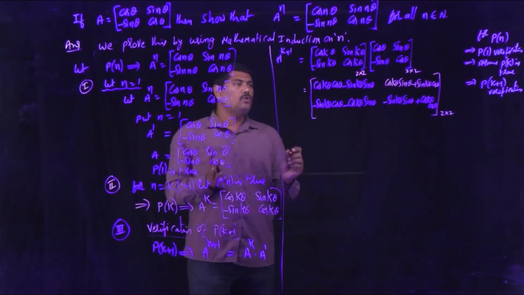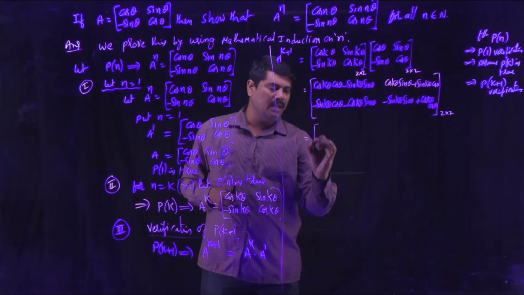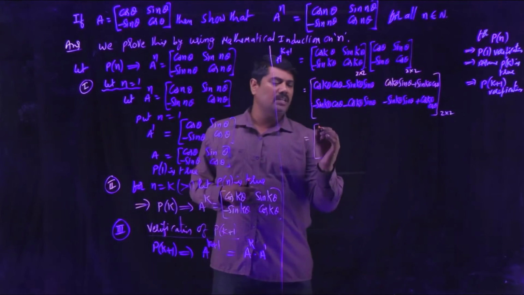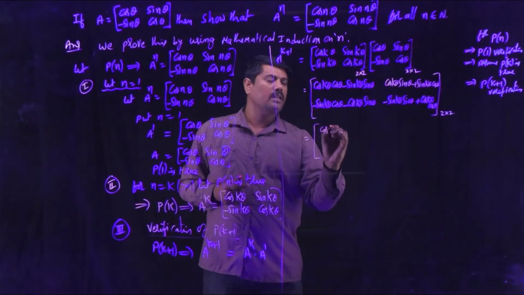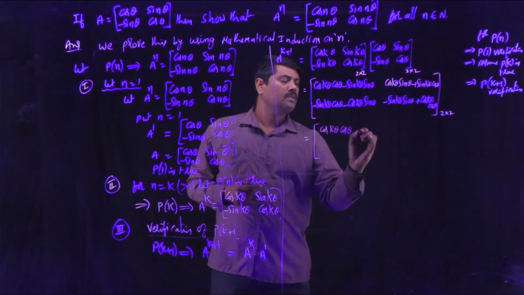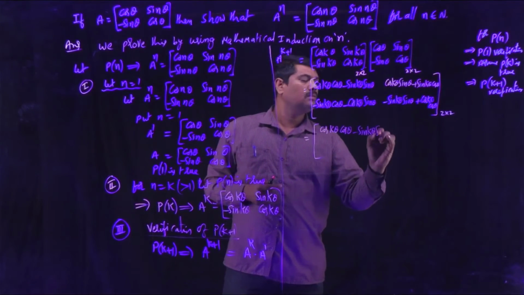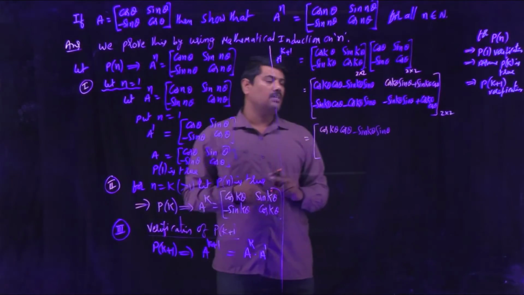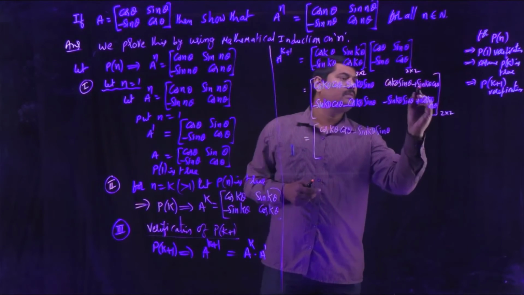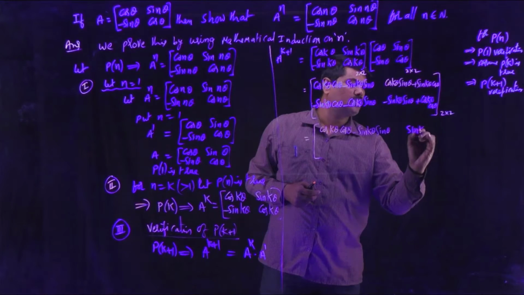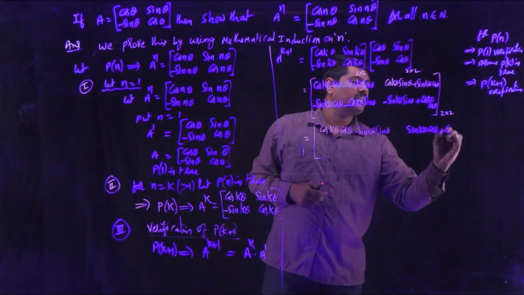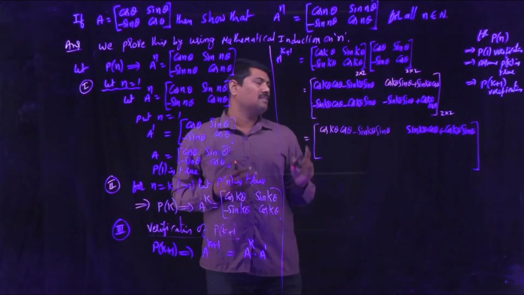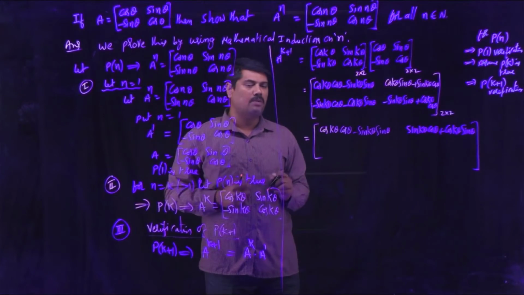Now you have to arrange these elements of the matrix in a proper manner, so that you will get a formula related to trigonometry. You can write like that: cos k theta cos theta minus sin k theta sin theta. So this is like cos A cos B minus sin A sin B, so that you can convert into cos of A plus B. Next one, first write this one: sin k theta into cos theta plus cos k theta into sin theta. So now this is like sin A cos B plus cos A sin B, which is in the form of sin of A plus B.